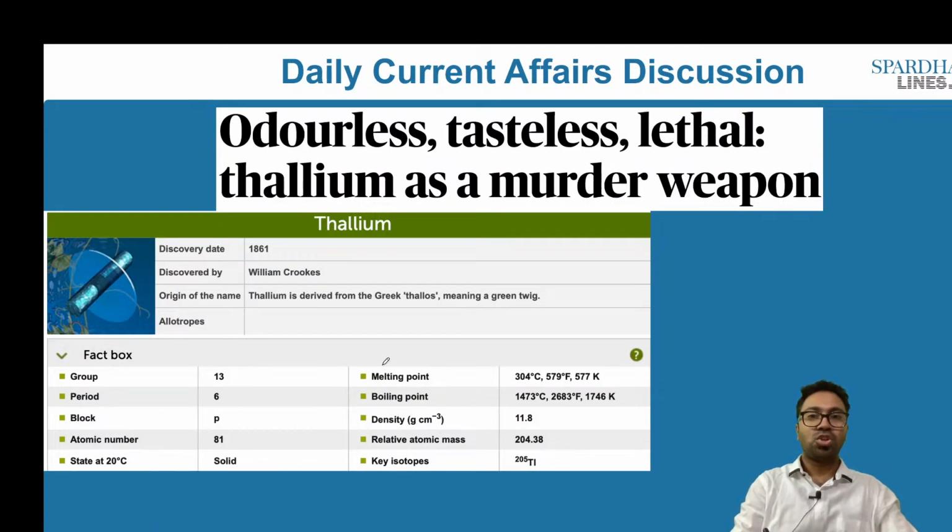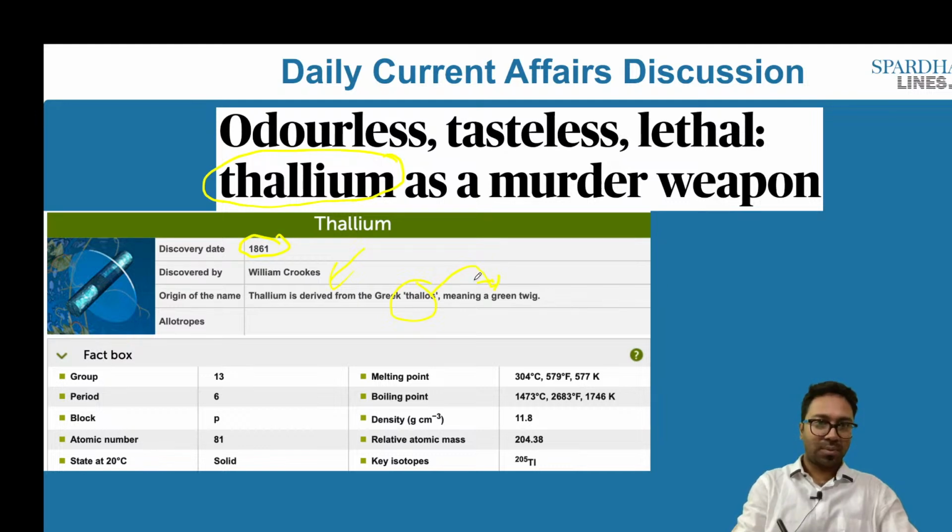This article says odorless, tasteless, lethal thallium as a murder weapon. The article here is important from your GS paper 3 Science and Technology. The article here makes a reference to thallium. Thallium was originally discovered back in the year 1861. It was discovered by William Crookes. It is derived from the Greek word thallos, meaning a green twig.